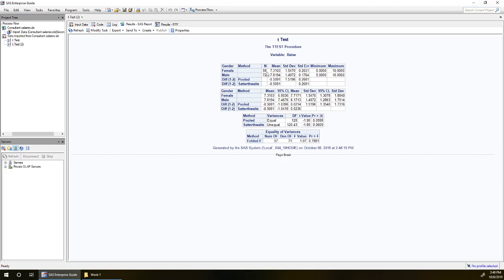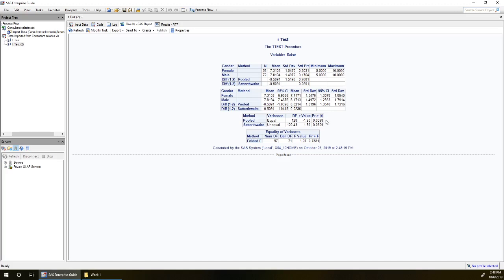In our first 2 rows, we see we've got 58 women and 72 men. The women on average received a raise of 7.3%. The men received a raise of 7.8%. So it looks like the women are receiving smaller raises than the men. But is this significant? To see if it's significant, we jump down here.